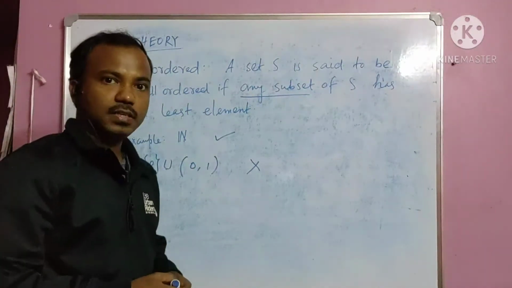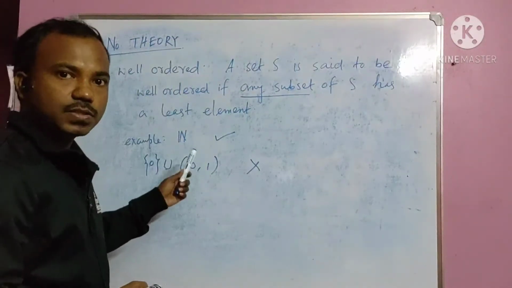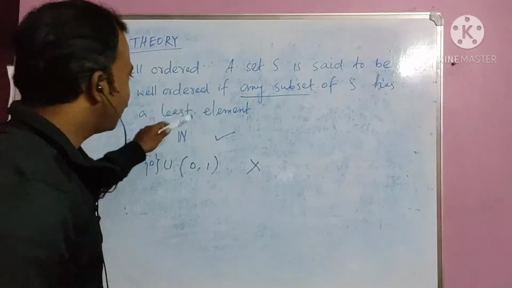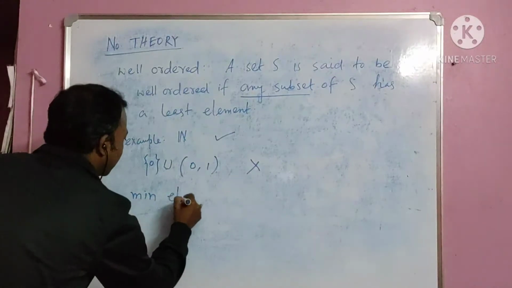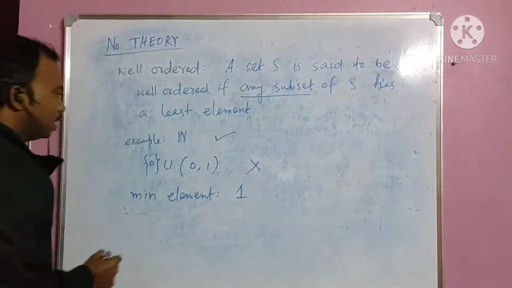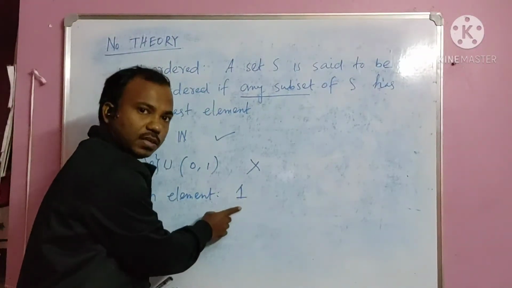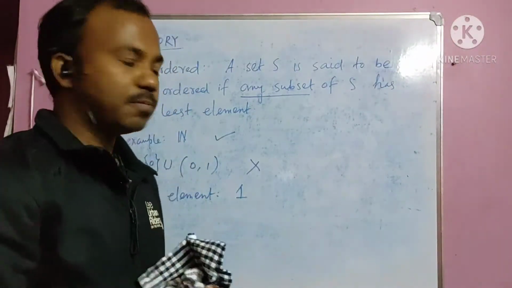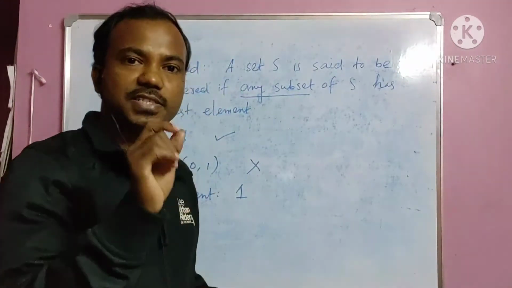Okay. Now one more thing, this set is well ordered. For that we find a minimum element. So let me write down, minimum element is 1. Now look what is happening here. We have found 1. We can form all the natural numbers by this 1 only. So this number can be treated as a generator.